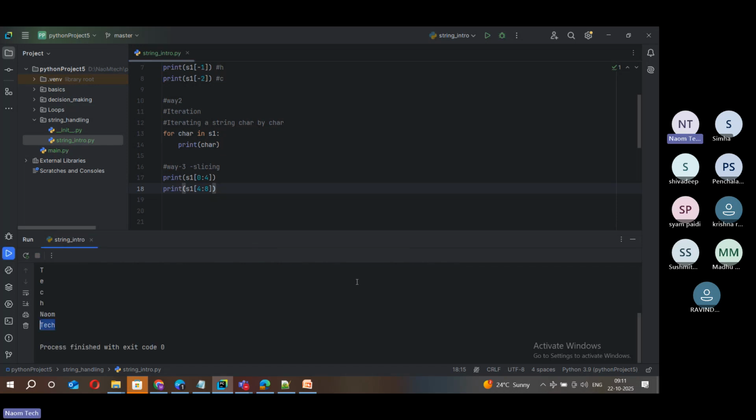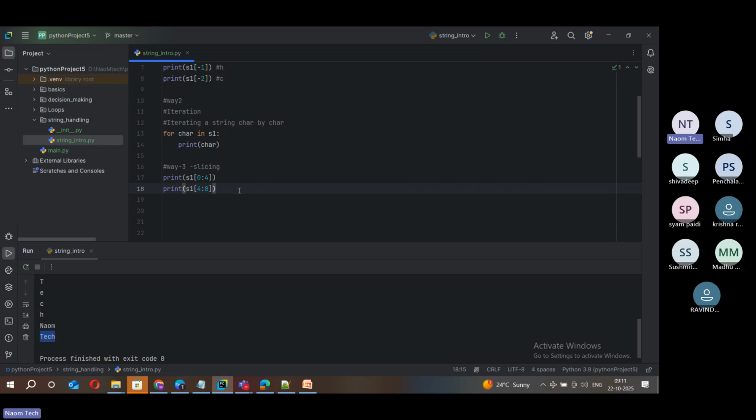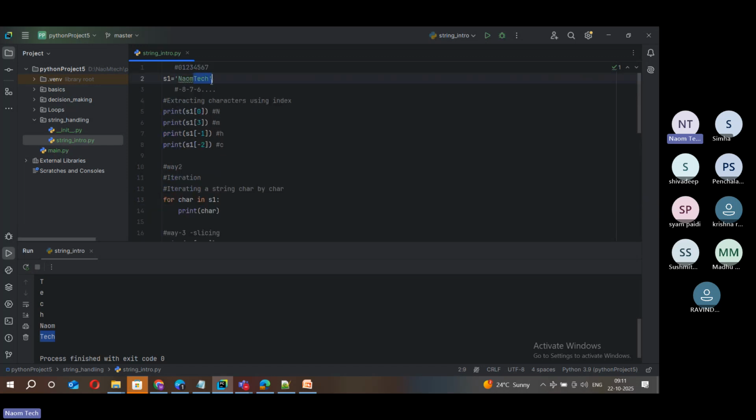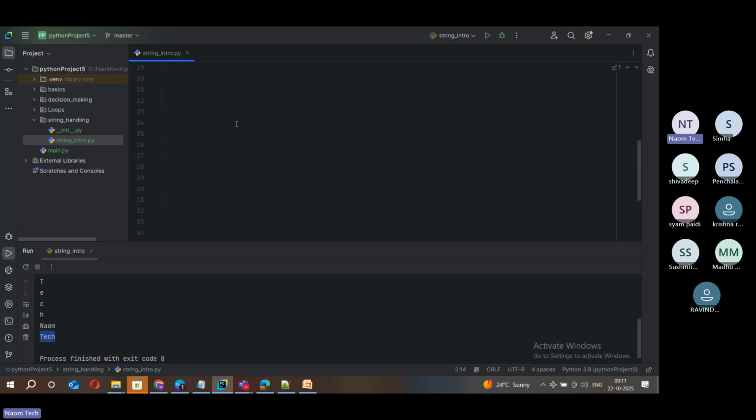But I'll just give you some secrets. Okay, what are those secrets? Of course, it is there in the documentation. Just to have your attention, I am saying secret. Suppose it is just the last part of a string. Then I can simply say 4 colon.